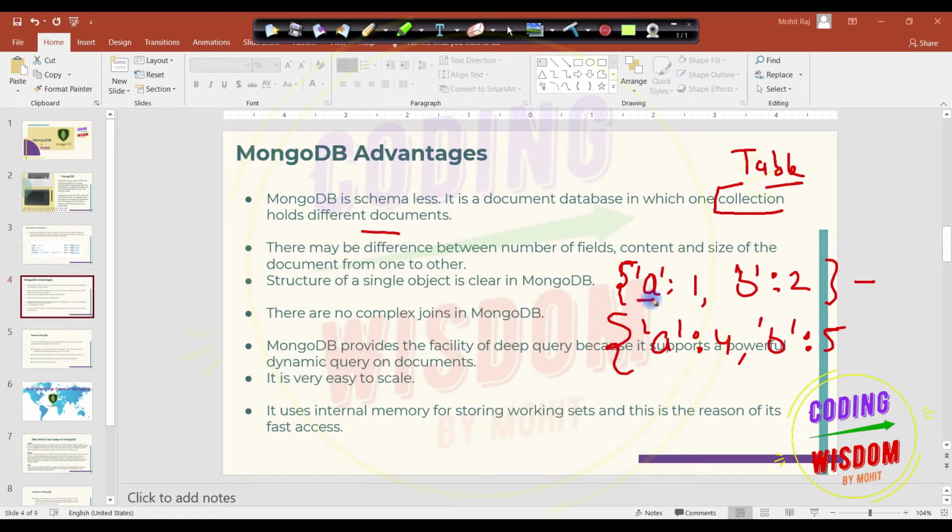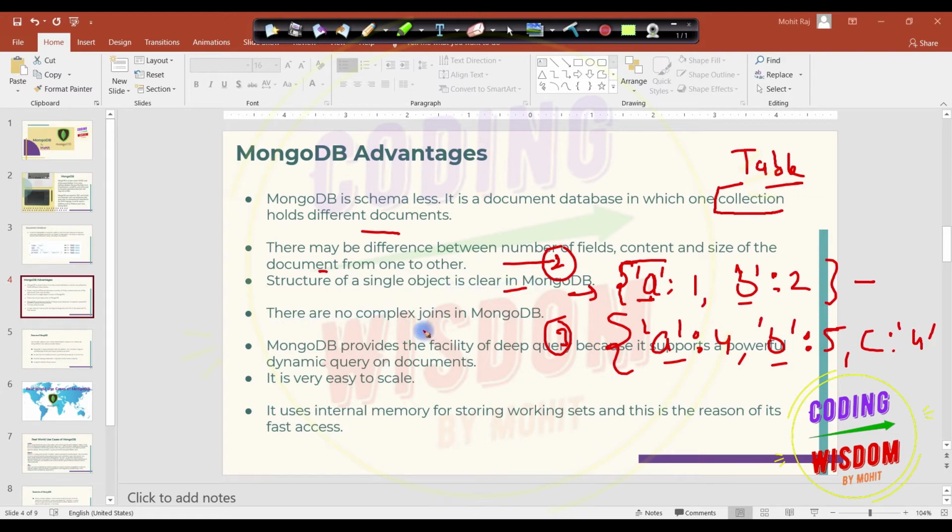Say this is like a header, or you can say this is a column. First column, second column, and it may vary here, like C4. In this one, the first document contains two columns, and the second document contains three columns. That's why the number of fields, content, and size of documents can be different from each other. The structure of a single document object is clear in MongoDB.